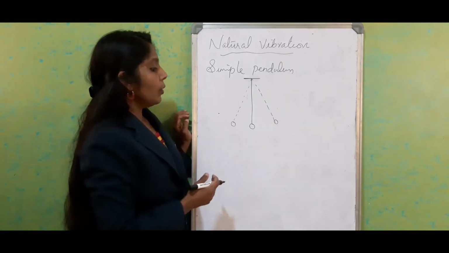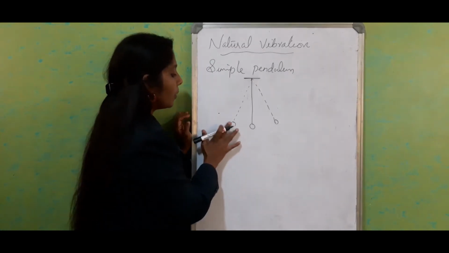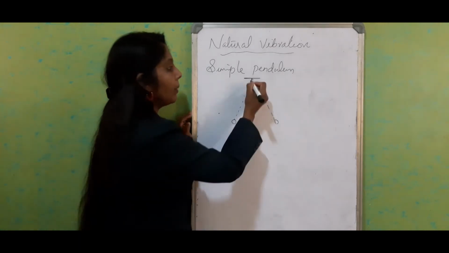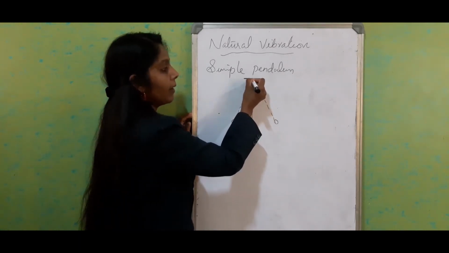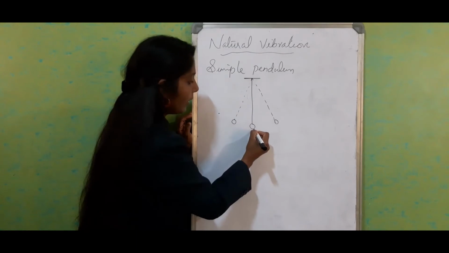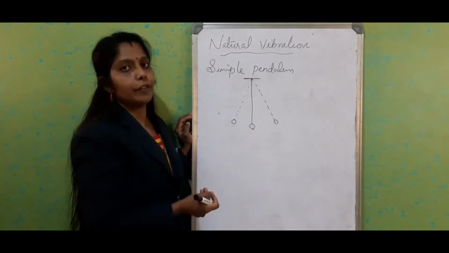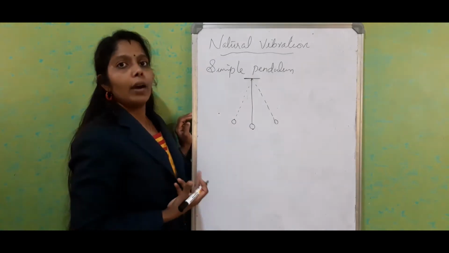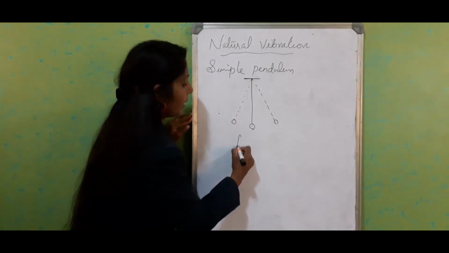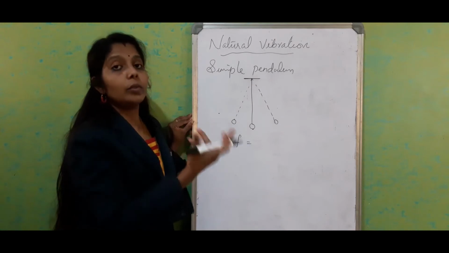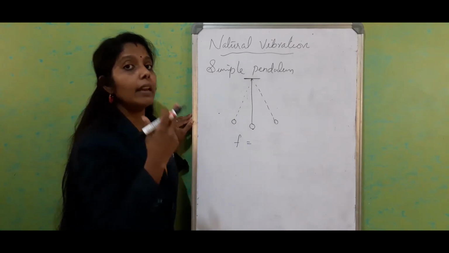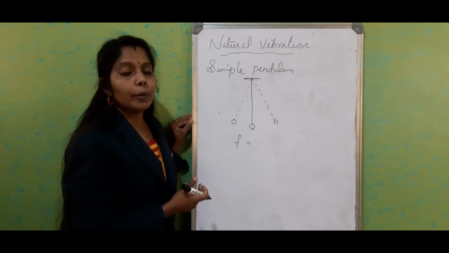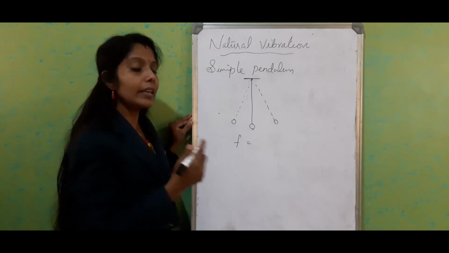The natural frequency of the simple pendulum depends upon the length of the pendulum. The length is taken from the point where it is supported till the edge of the bob. How can we find the natural frequency? We have an equation, and it depends on two factors. First, the length of the pendulum, to which it is inversely proportional, and it is directly proportional to the acceleration due to gravity.